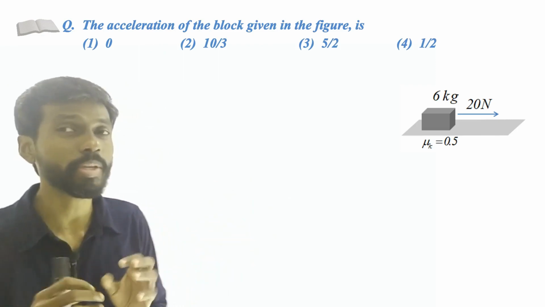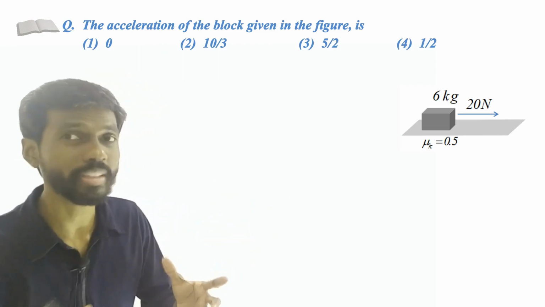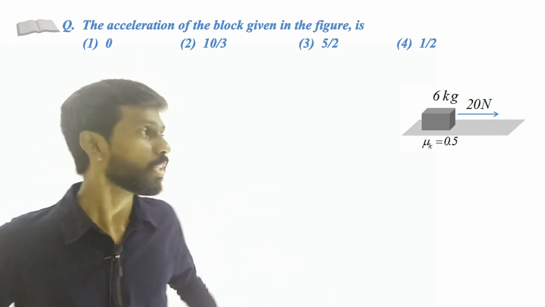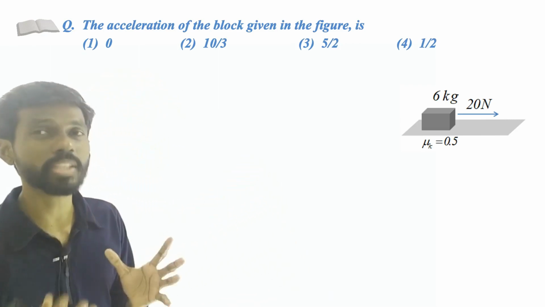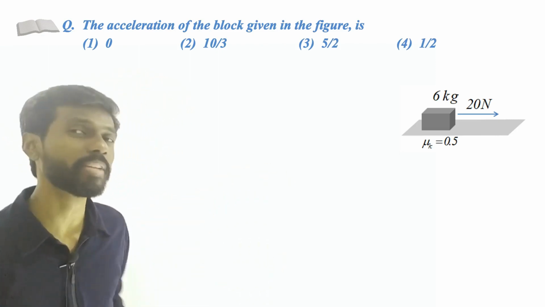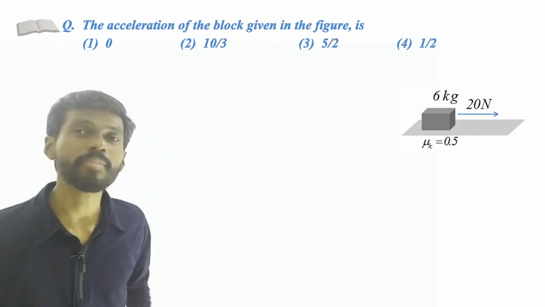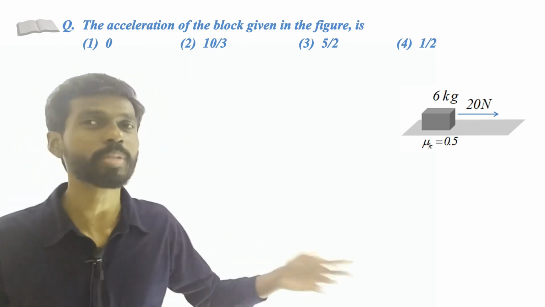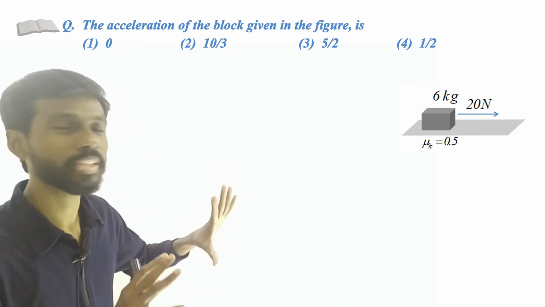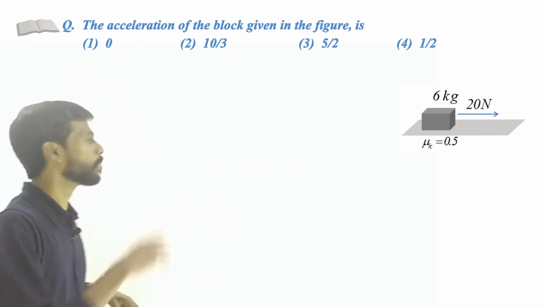Mu k can be used only when you know that the object moves, but we don't even know whether the object moves or not. So we have to find the limiting friction, and to make sure that the object moves, this force should exceed the limiting friction, but we don't even have the value of mu s. Assume that the object moves, because we don't have any other option now. Suppose the object moves.